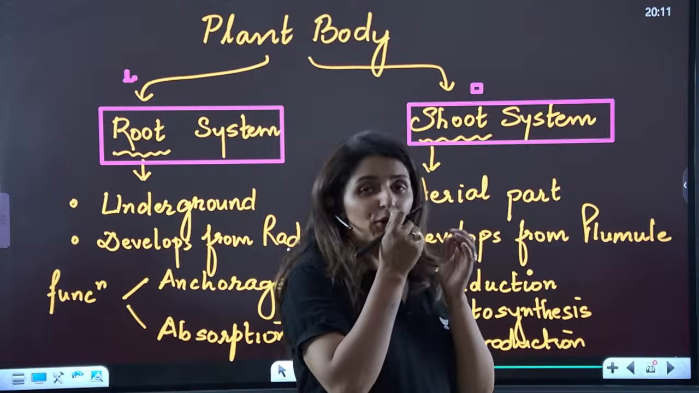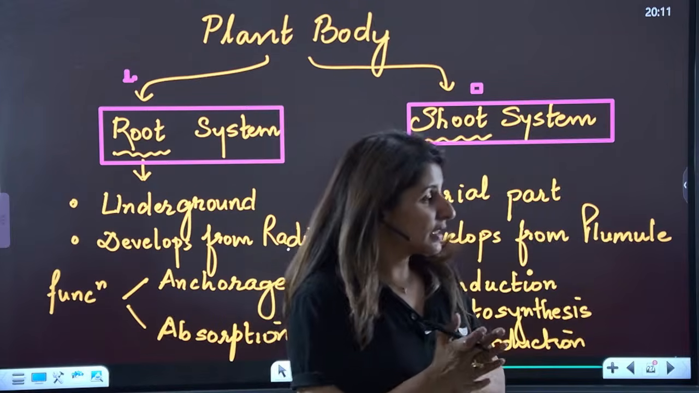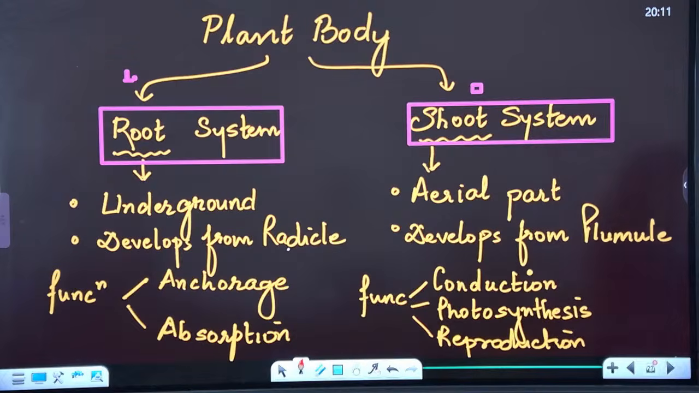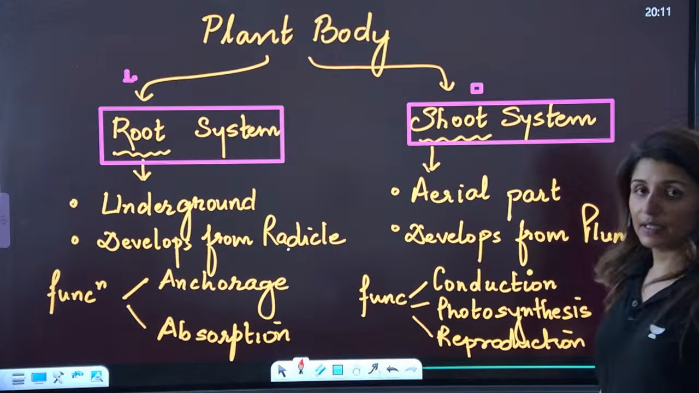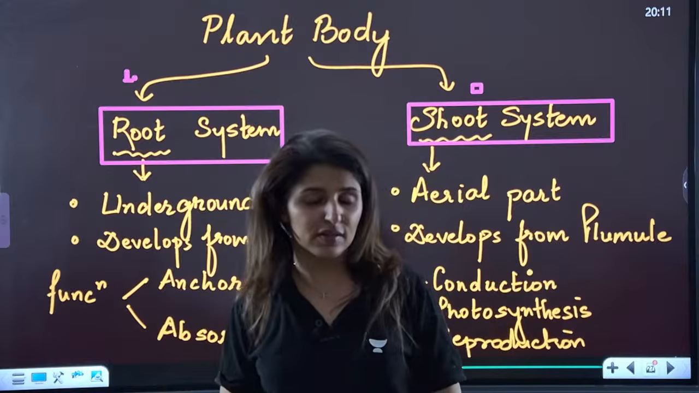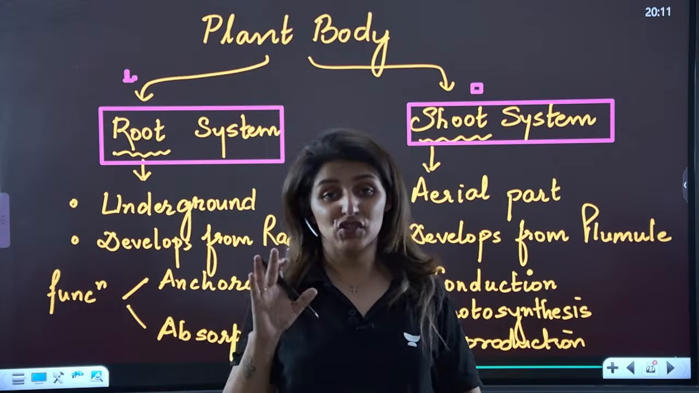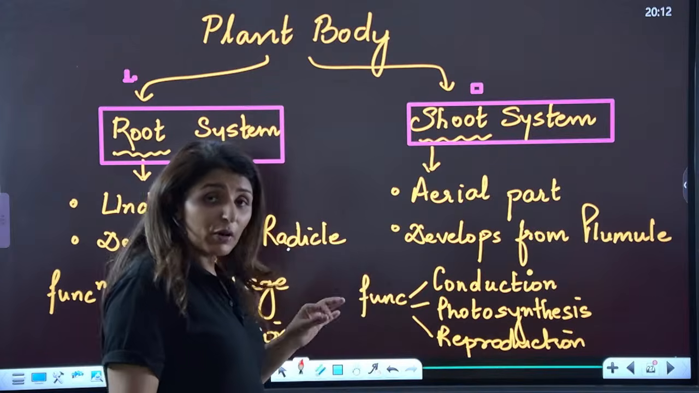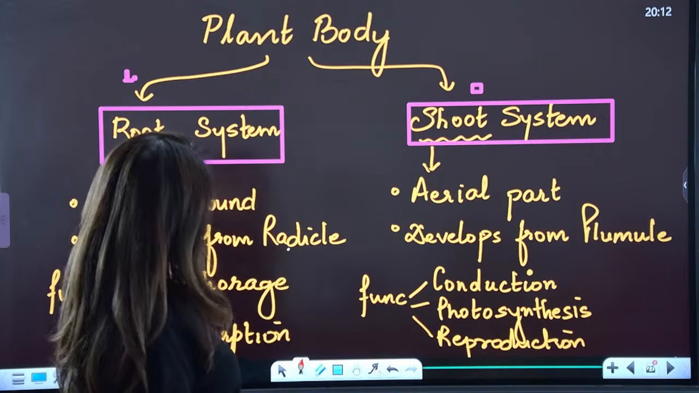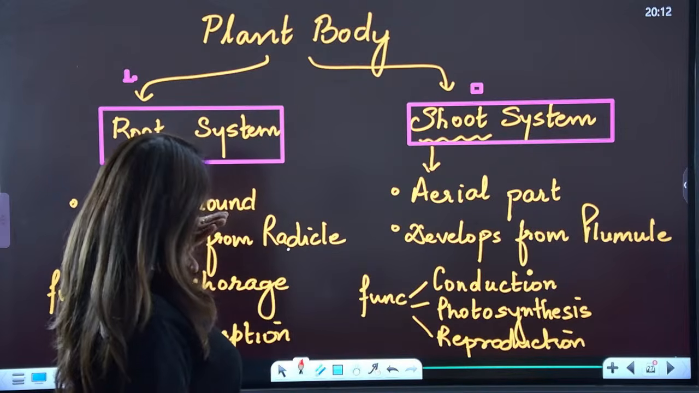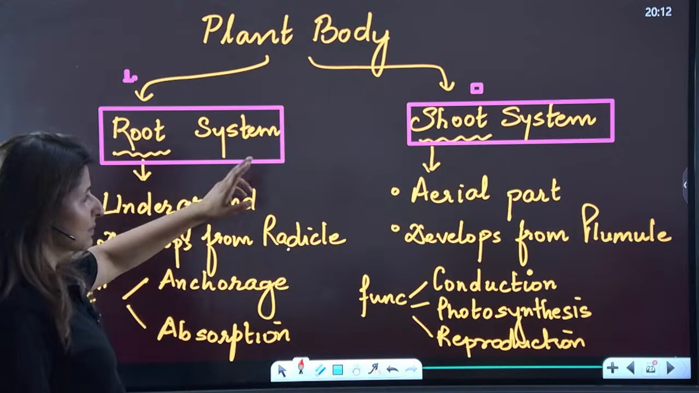Now guys, moving on to the next chapter. The next chapter is morphology. Morphology is the study of the external structure of anything, but we are talking about the morphology of angiosperms, flowering plants. A typical flowering plant body is divided into two parts: root system and shoot system.